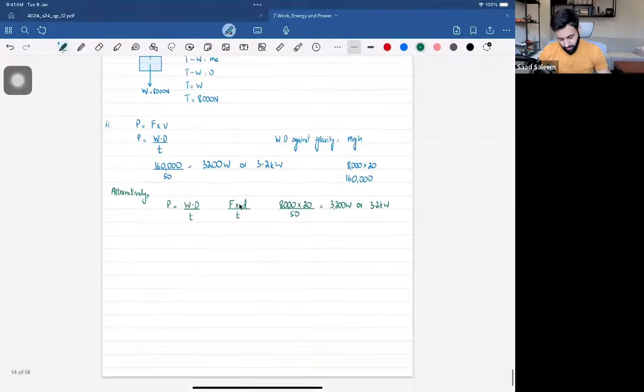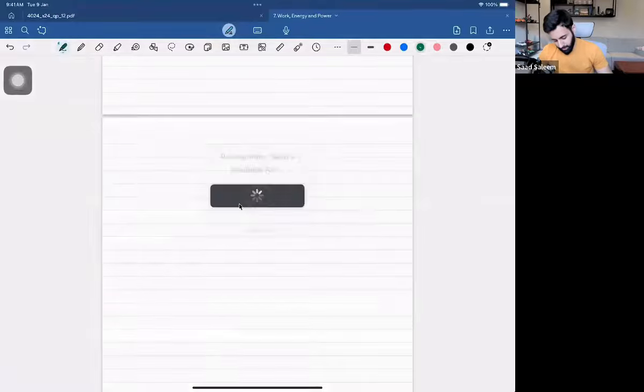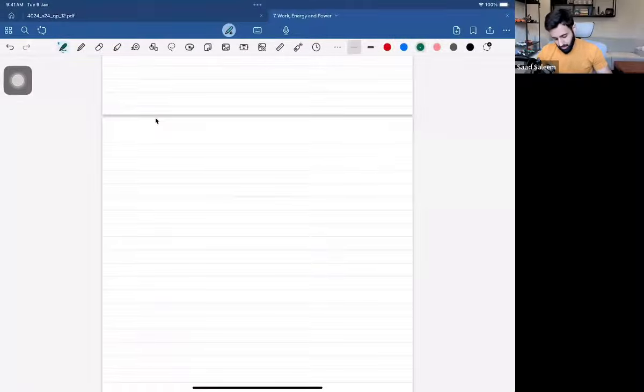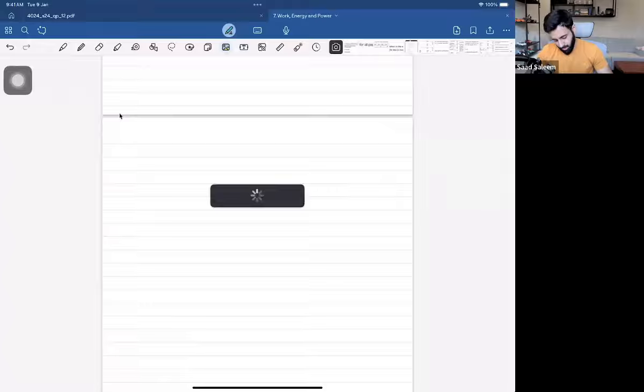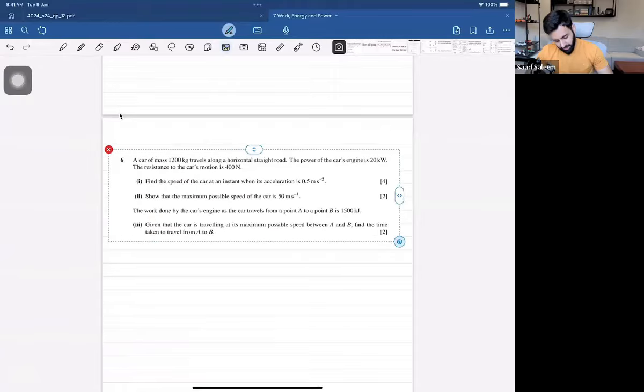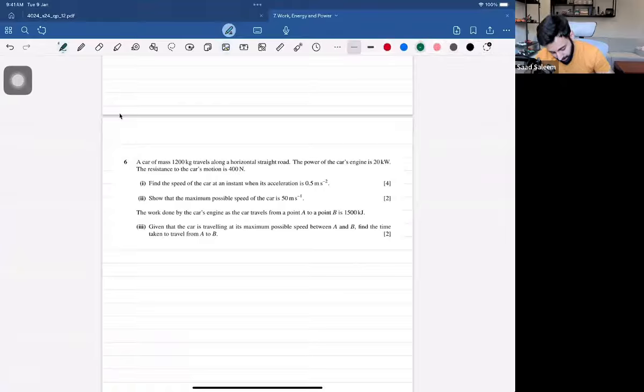Okay, now let's do another question, a slightly more complex one. And please remember, I'm going to keep on mentioning this again and again, that when we're dealing with power, it's just one extra formula that we have to deal with. And what's that? That's power equals force into velocity, or work done upon time, one of the two. So here is the second question.